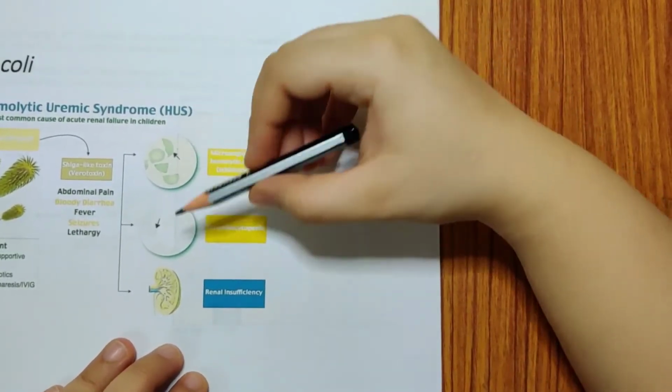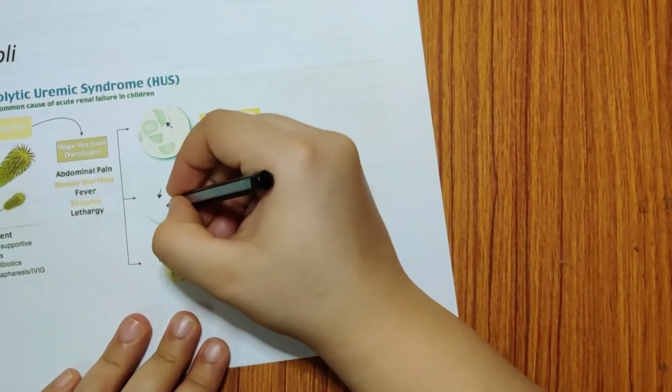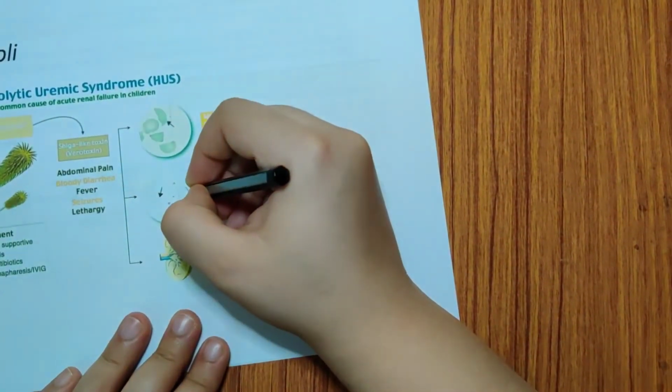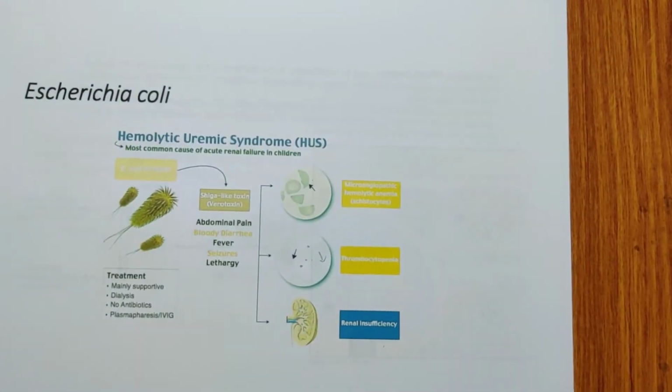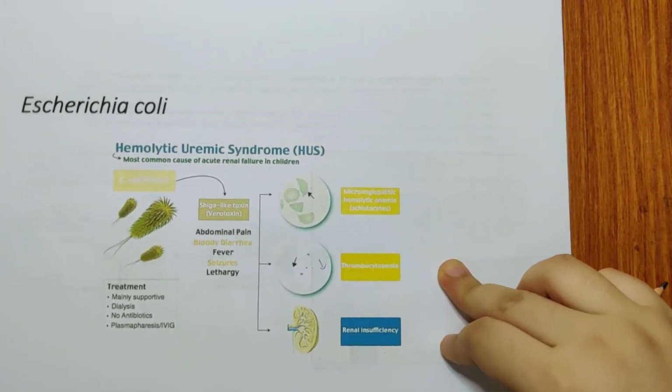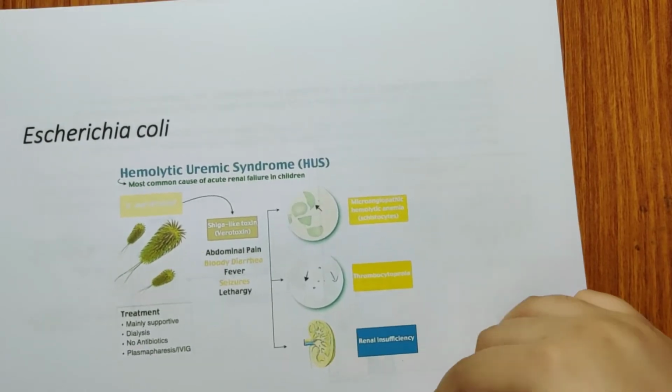You will see thrombocytopenia, which means these platelets will be less in number, and renal insufficiency will be seen. Okay, so even E. coli has Shiga-like toxins. Shiga-like toxin can also cause this hemolysis.